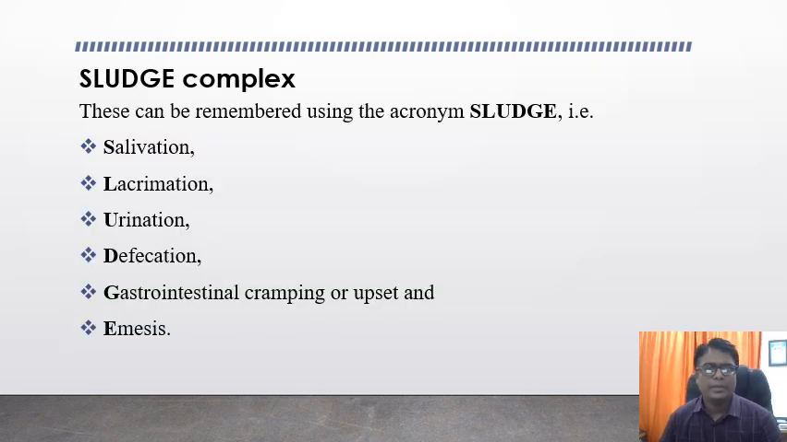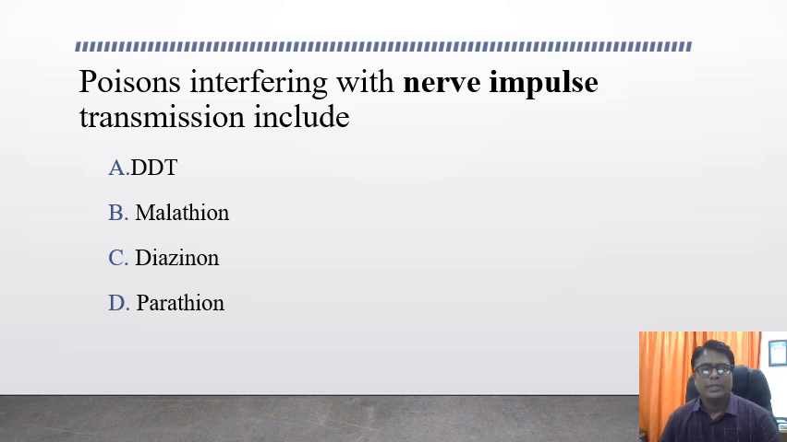You can remember this acronym for organophosphorus poisoning, that is SLUDGE: salivation, lacrimation, urination, defecation, gastrointestinal cramping or upset, and emesis. Poisons interfering with the nerve impulse transmission include DDT, malathion, diazinon, and parathion. By looking at these options, the only option associated with nerve impulse transmission is DDT, which is a type of organochlorine compound poisoning. All the remaining options are organophosphates, which are cholinesterase inhibitors.